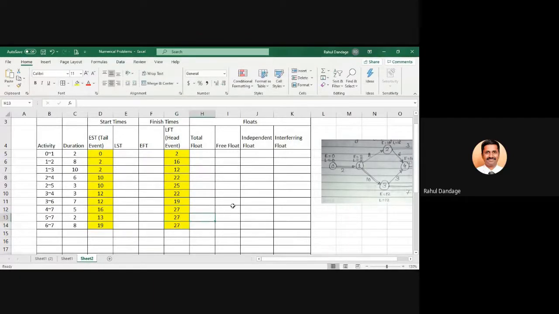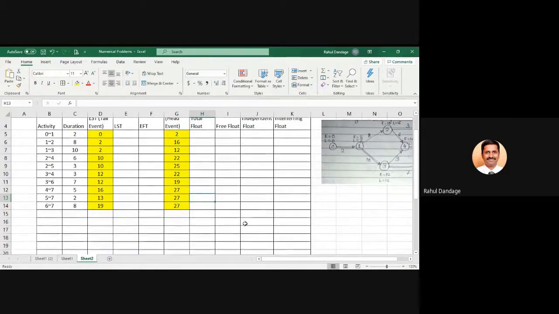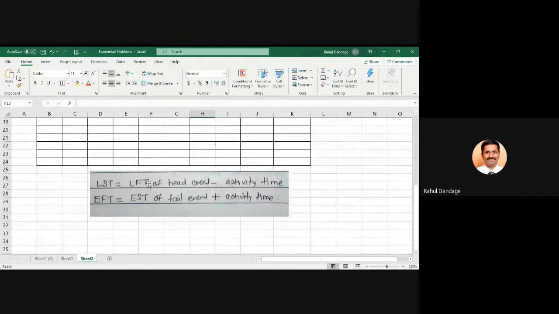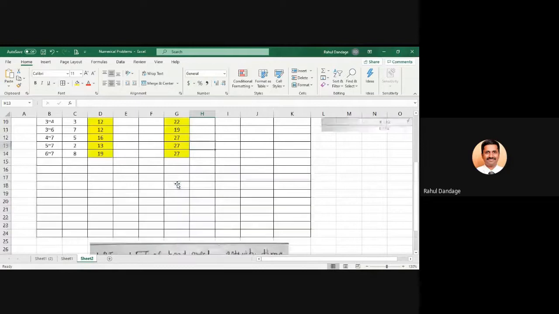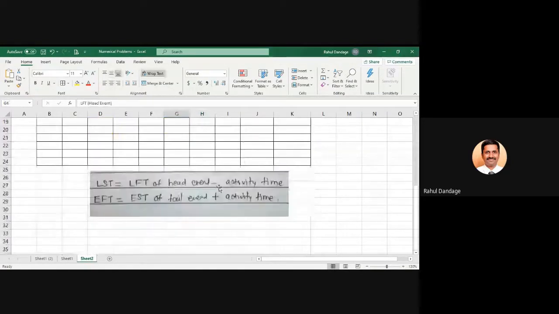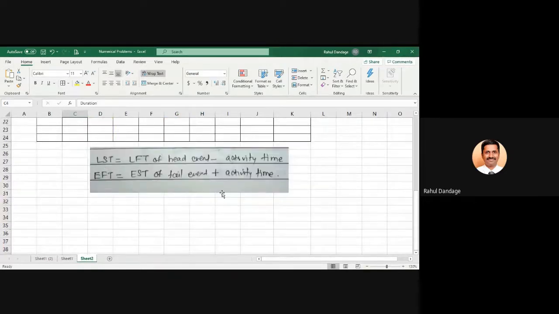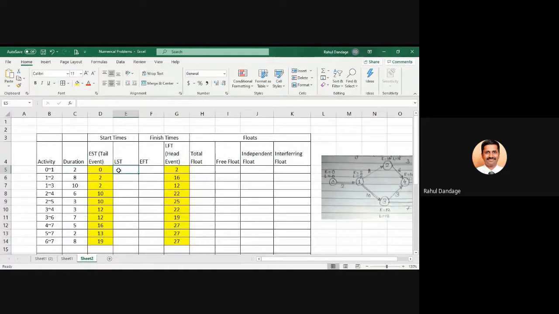Okay. Now, these EST and LFT are known to us. What is required is LST and EFT. How to calculate? The formula for LST is LFT of head event, correct, minus activity time. So in the LST column, what I will do is LFT of head event minus activity duration.